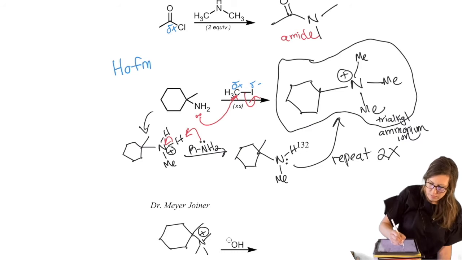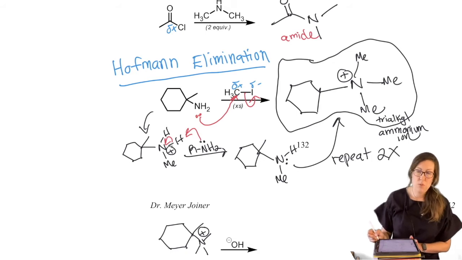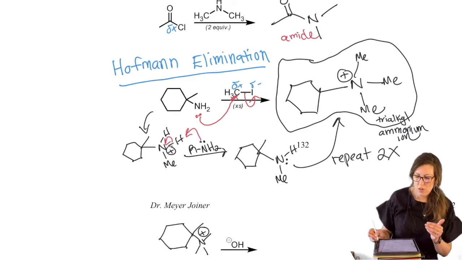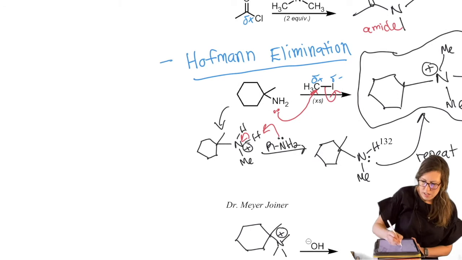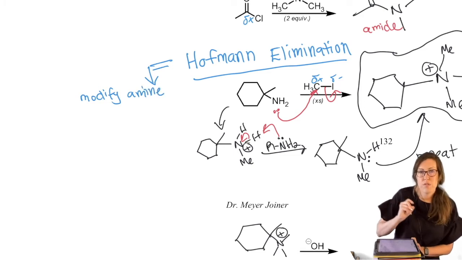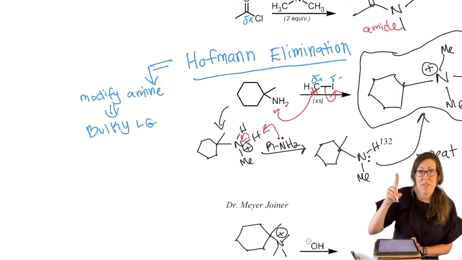Hofmann elimination. You might remember Hofmann product being the less substituted carbon that got the alkene way back when we talked about elimination. This is another way to force it. So what we've done here is, I'm going to write a note here. So you modify your amine. So you start with an amine, you modify the amine, and there's two features that you've changed about it. It is now a bulky leaving group.